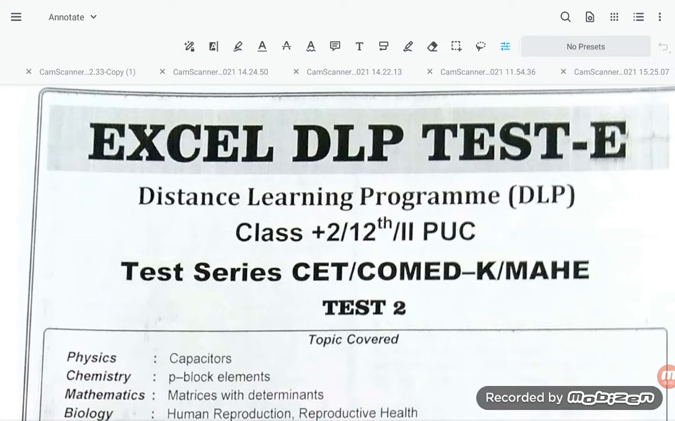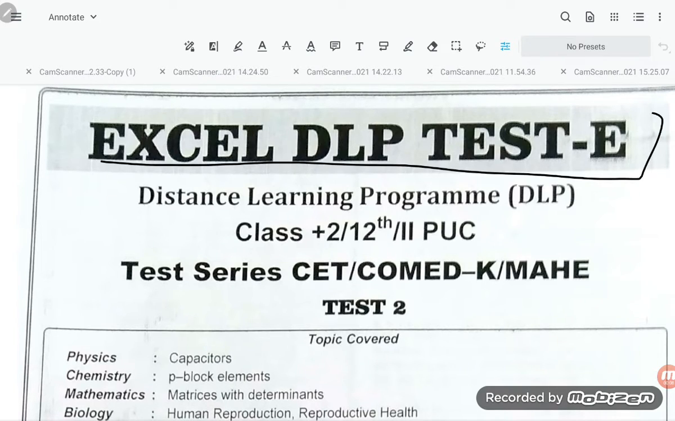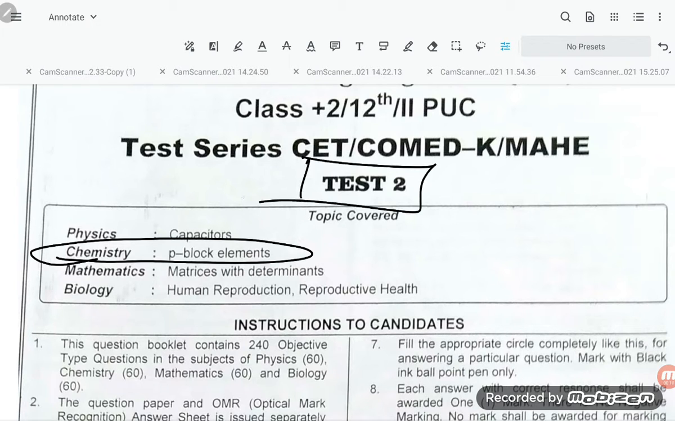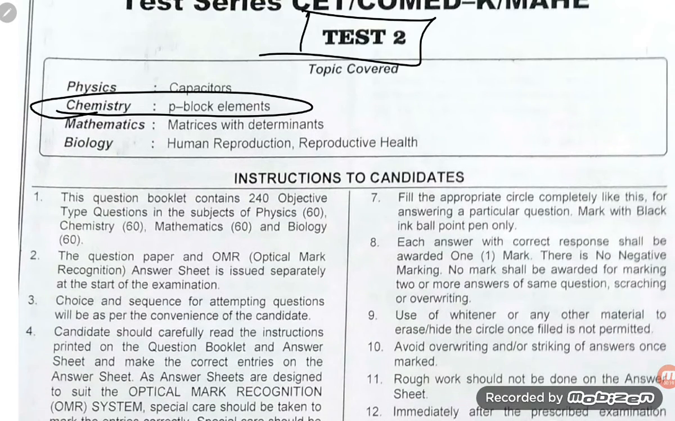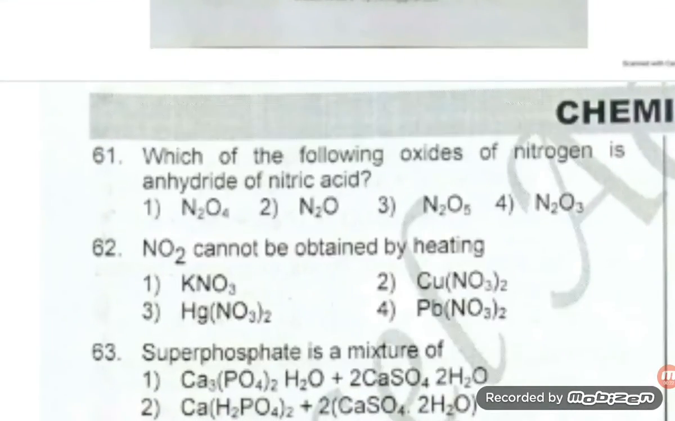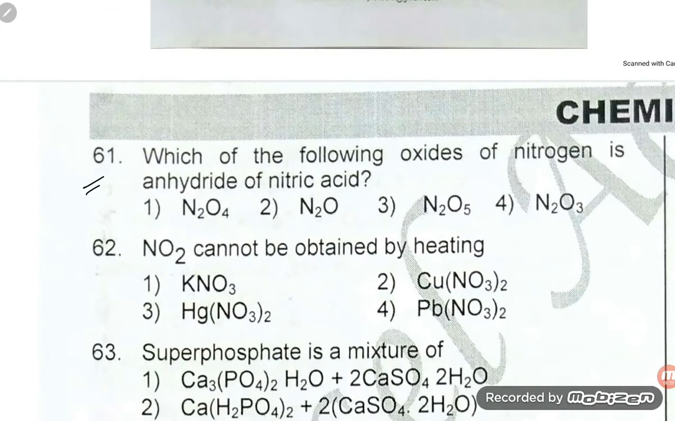Hello students, let us try to solve one paper, the excellent DLP test E, and the test has the syllabus P block elements. This is test number 2 and we are going to discuss the P block elements. Let us try to solve it, students. So the first question is question number 61.